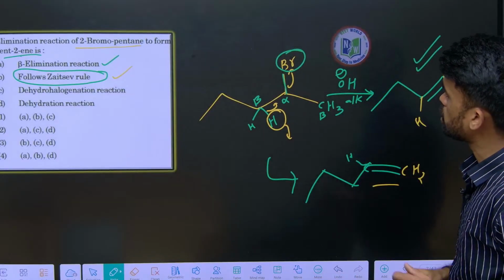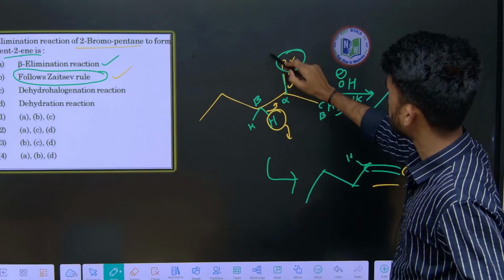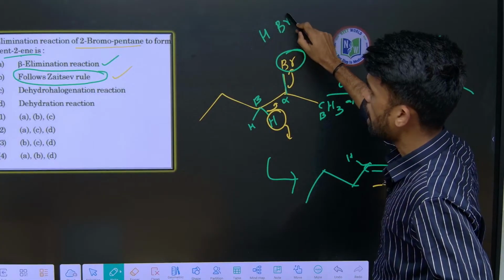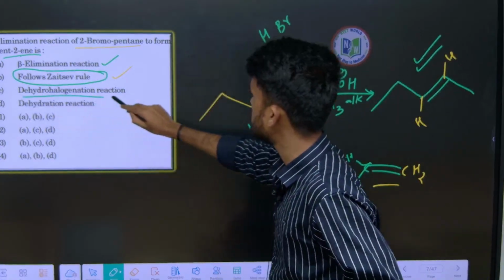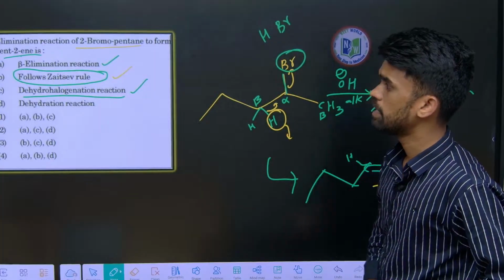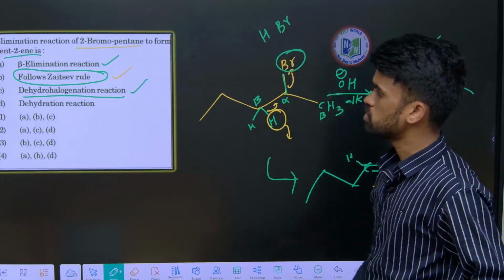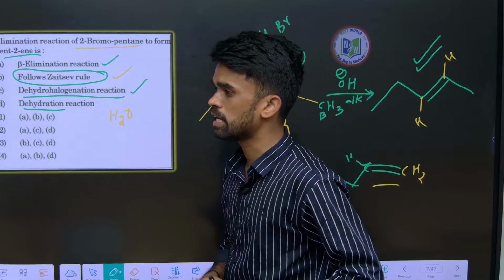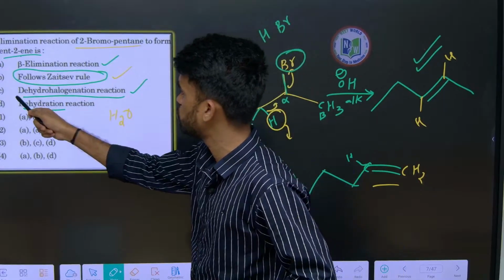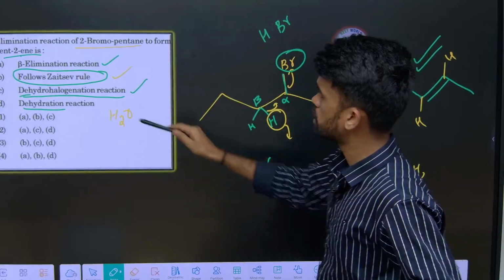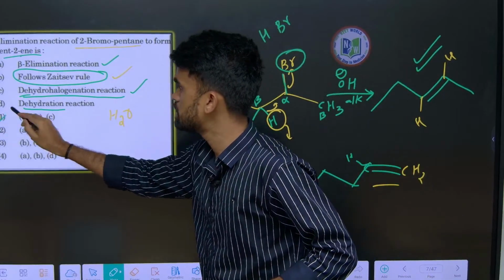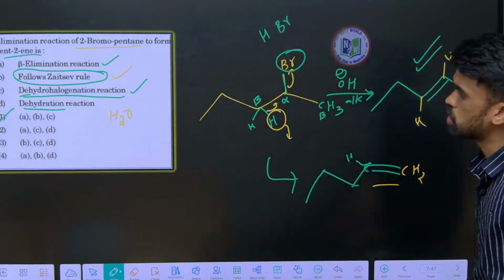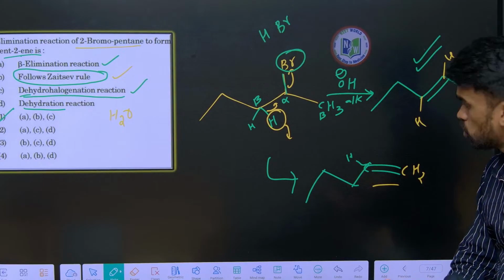So what are the groups removed here? One is hydrogen, one is halogen. It is a dehydrohalogenation reaction. What is that? Dehydrohalogenation. If they say dehydration, it means we remove water, so we should call it dehydration. But here we are removing hydrogen and halogen, so dehydrohalogenation. So A, B, C are correct. So the first option is the most suitable one. I hope it is clear, no confusions, right?